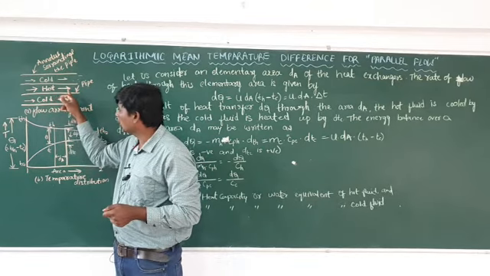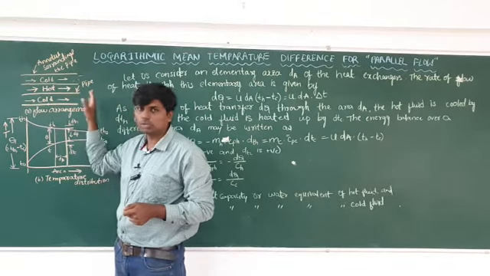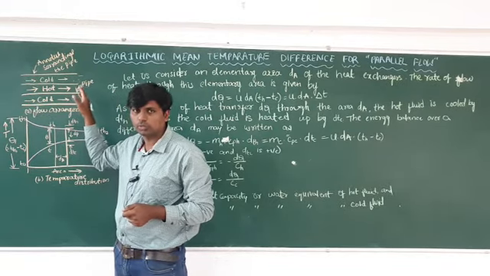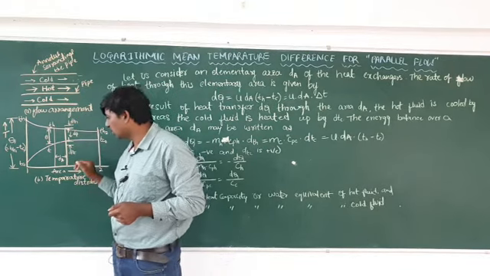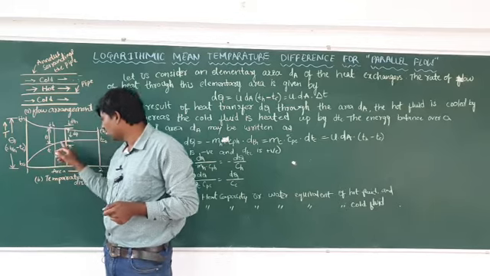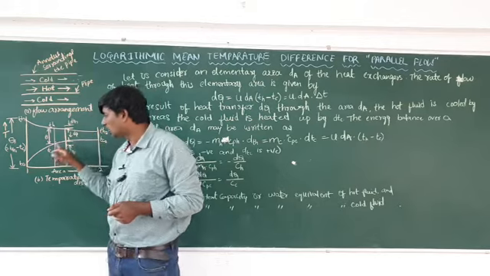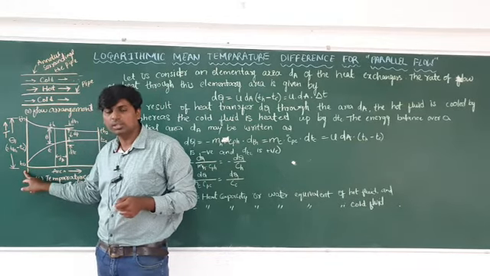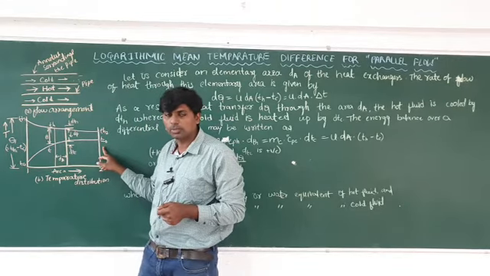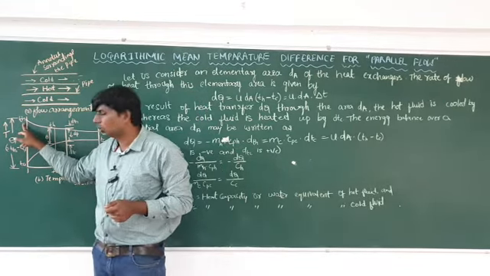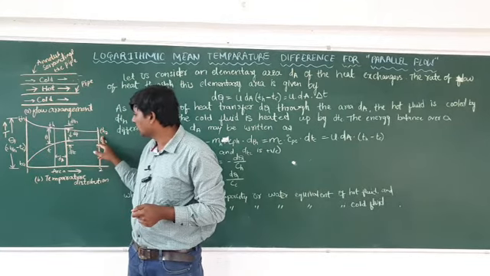So here hot fluid is going from left to right and cool fluid is also going from left to right. So this one is known as parallel flow. If you can see this, the cool fluid temperature is increasing and the hot fluid temperature is decreasing. So TC1 is known as the entry temperature of cool fluid, TC2 is known as the exit temperature of cool fluid, TH1 is known as the entry temperature of hot fluid, and TH2 is known as the exit temperature of hot fluid.